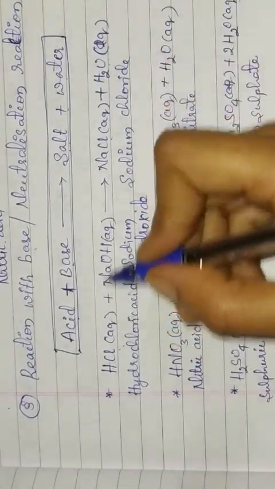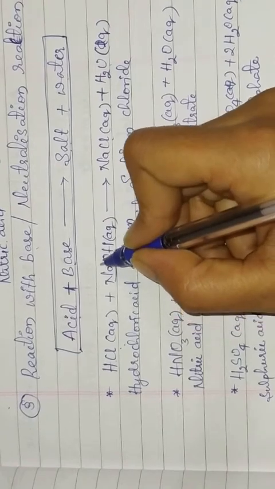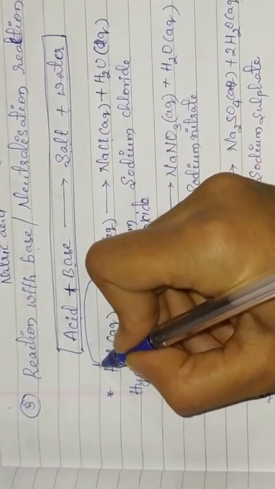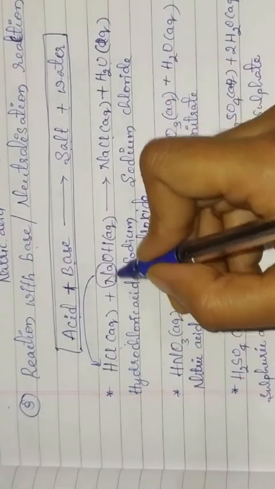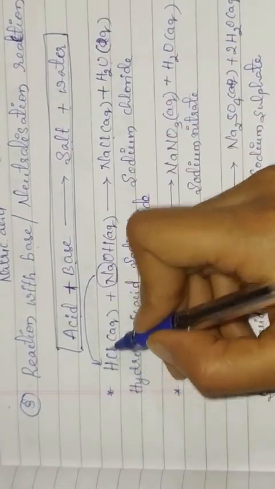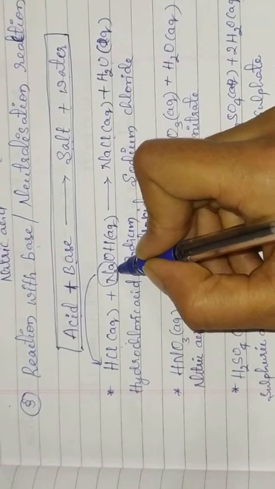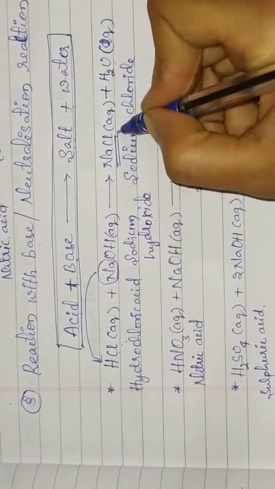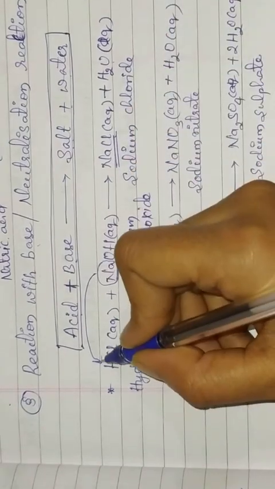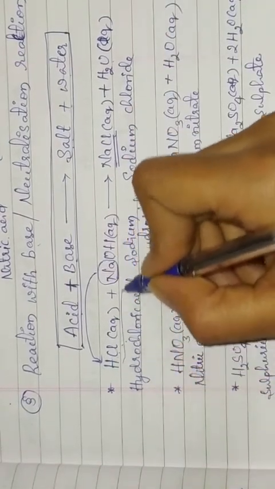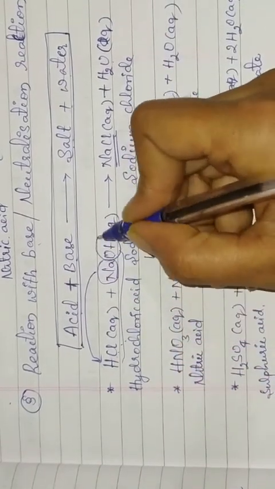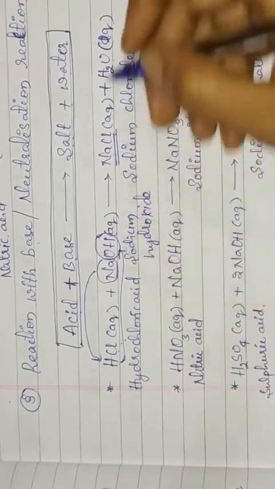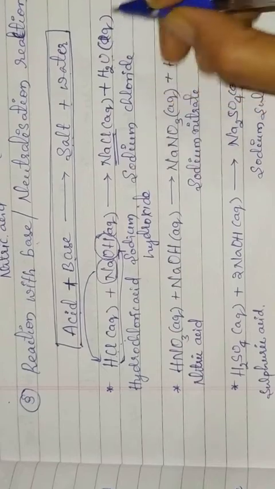So see here, this sodium will replace this hydrogen. This sodium combines with this chlorine and it forms sodium chloride. And this hydrogen will combine with this OH and it will form water.